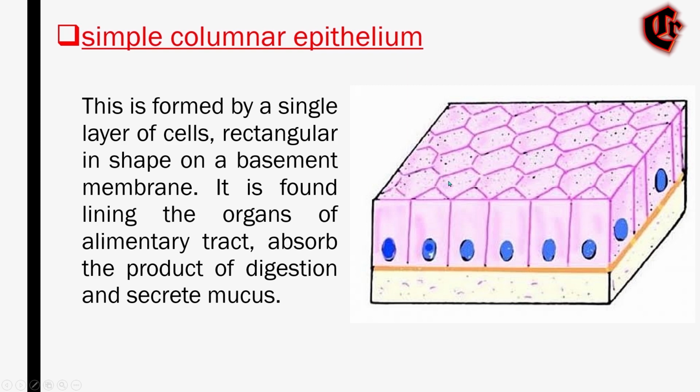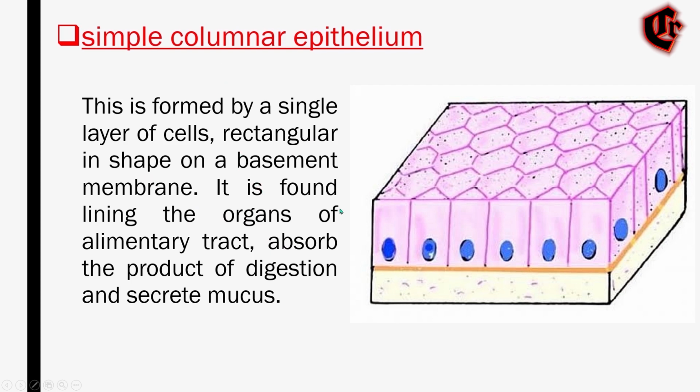These cells are found in areas which have high secretory function, such as the wall of the stomach, or lining the organs of the alimentary tract, or in more absorptive areas such as the small intestine. And this is all about the simple columnar epithelium.